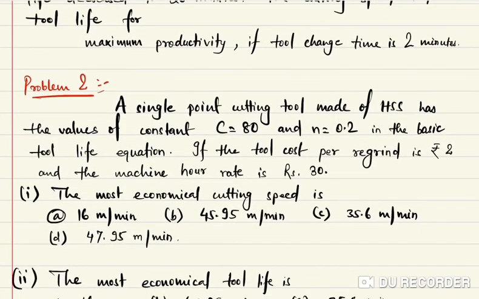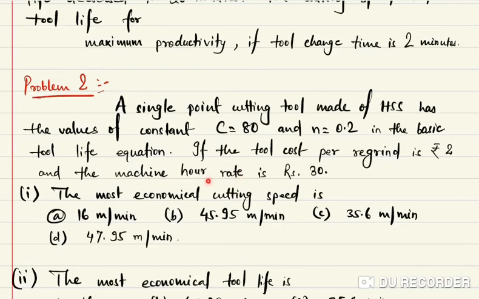Another problem is, a single point cutting tool made up of HSS has the values of constant C and n. You know, V t to the power n is equal to C. So n and C are given here. If the tool cost per regrind, this is what the Cg value, is given as 2 rupees, and the machine hour rate, what is this machine hour rate?